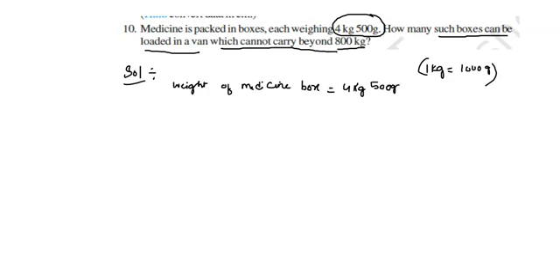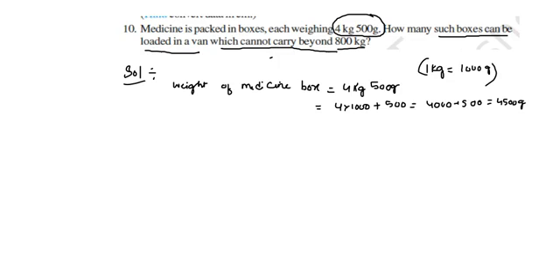Now we have to convert it into the form of grams. So 4 into 1000 plus 500, so you may get 4000 plus 500, which is nothing but 4500 grams. So the weight of each box is 4500 grams.